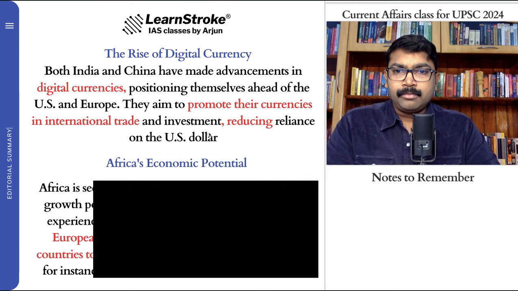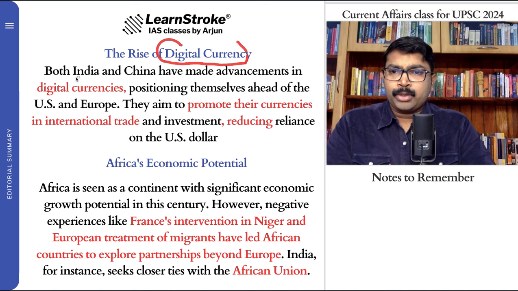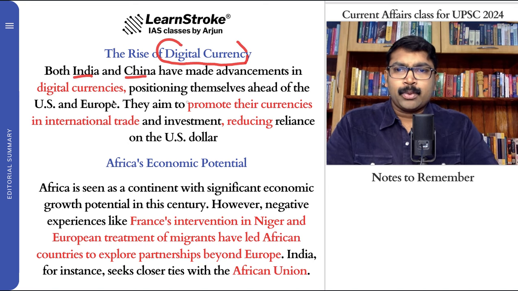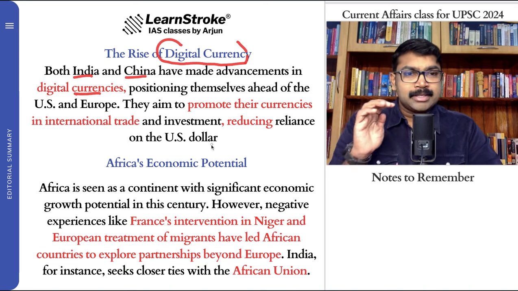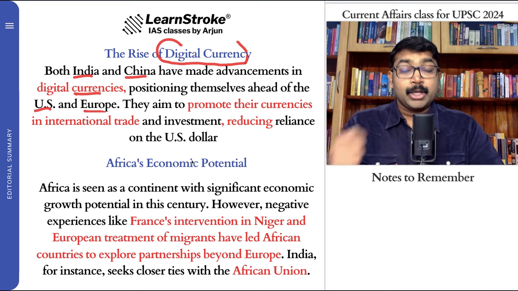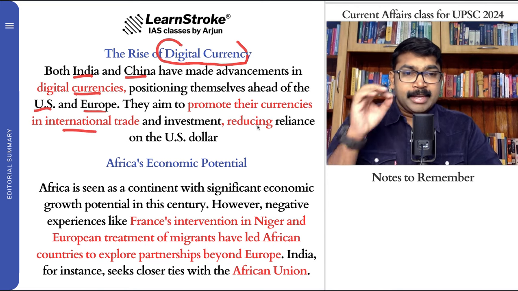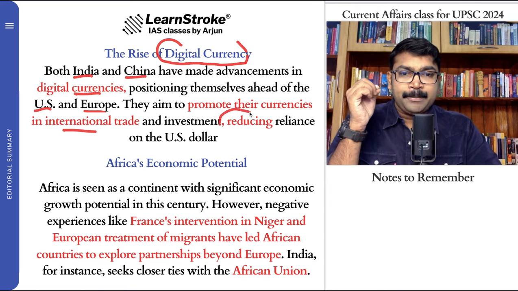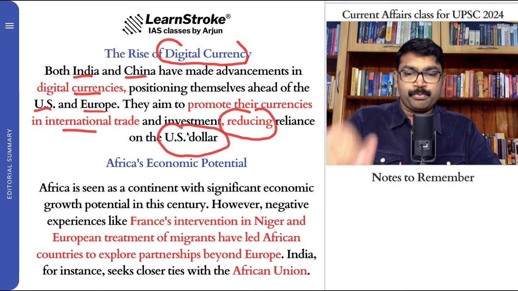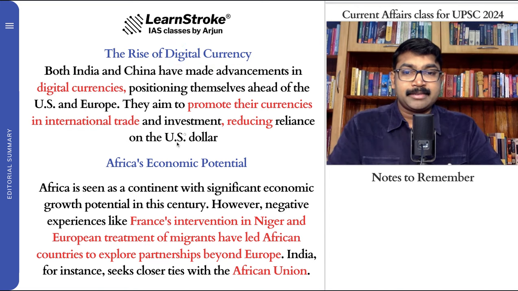And the rise of digital currency, very important. Both India and China have made advancements in digital currency, and that has put India and China even ahead of the US and Europe in our use of digital currency. They aim to promote their currencies in international trade and investment. So in the long term, they will reduce the reliance on the US dollar, very, very important, because we are becoming self-sufficient.